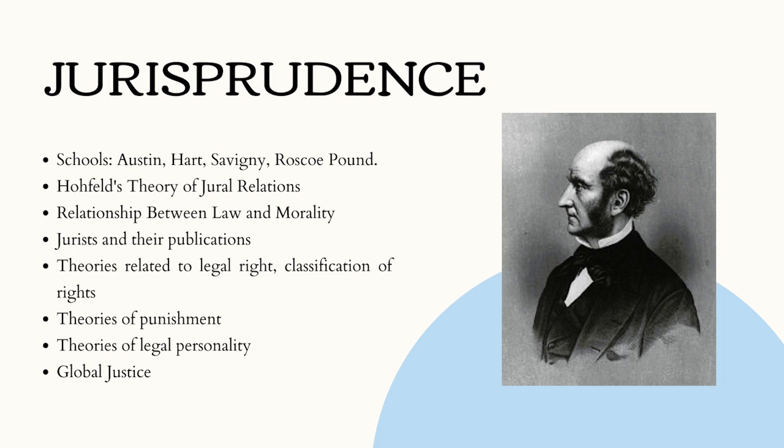After this, just go through theories of punishment and theories of legal personality. This is the most simple part of jurisprudence, so just go through it and try to remember the different theories. Last one is the global justice. So just understand what is the importance of global justice, or what is the concept of global justice, and what are its primary approaches, and who are the important propounders if someone has given the theory, and if there is any kind of books they have published, you can also go through them.